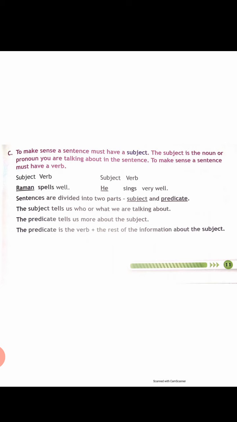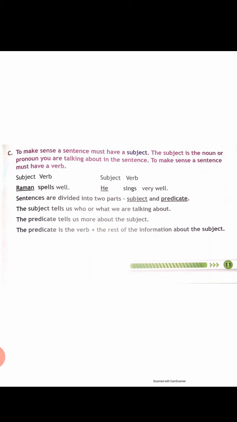Okay, subject, he sings very well. So he is a subject and the other words are predicate, sings very well. So sentences are divided into two parts, subject and predicate. The subject tells who or what we are talking about. The predicate tells more about the subject. The predicate is the verb plus the rest of the information about the subject.